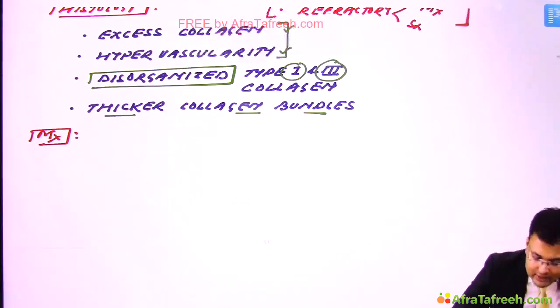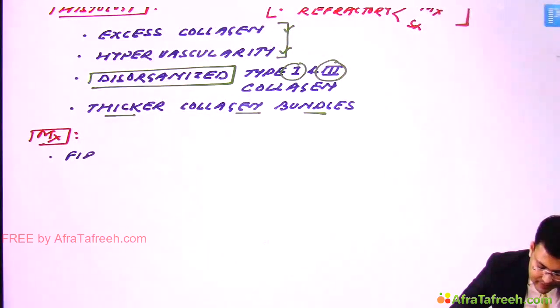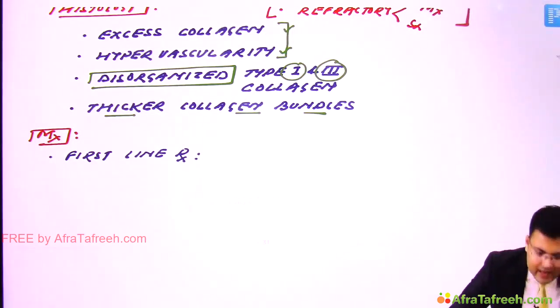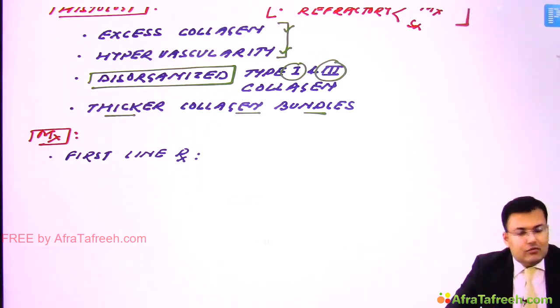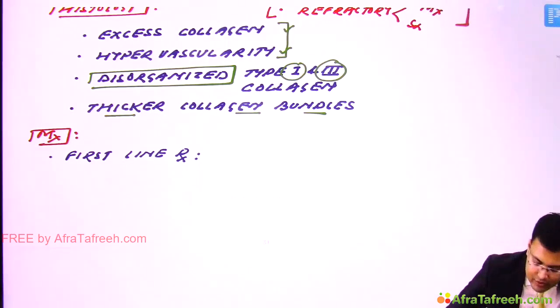See, what is the first line treatment? In first line treatment we go for pressure therapy. So what do we apply? We apply silicone sheets. Clear?